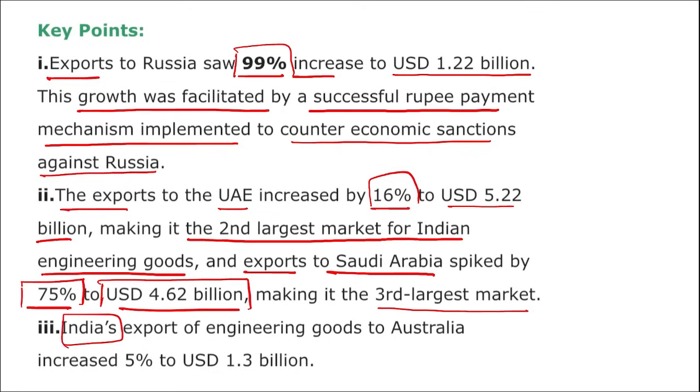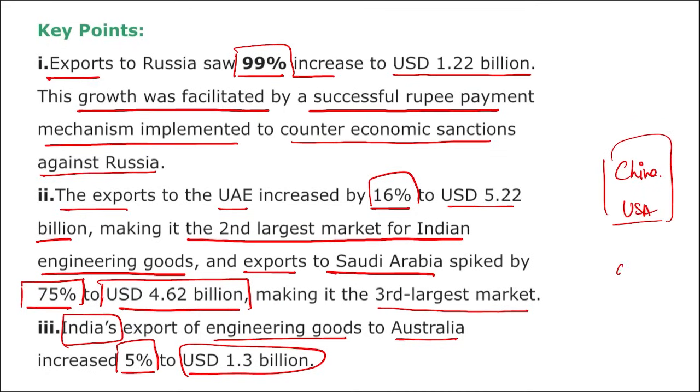And India's export of engineering goods to Australia also increased by 5% to $1.3 billion. Correct? So take a note of this. Apart from this, India's export to traditional markets such as China and USA saw a decline.